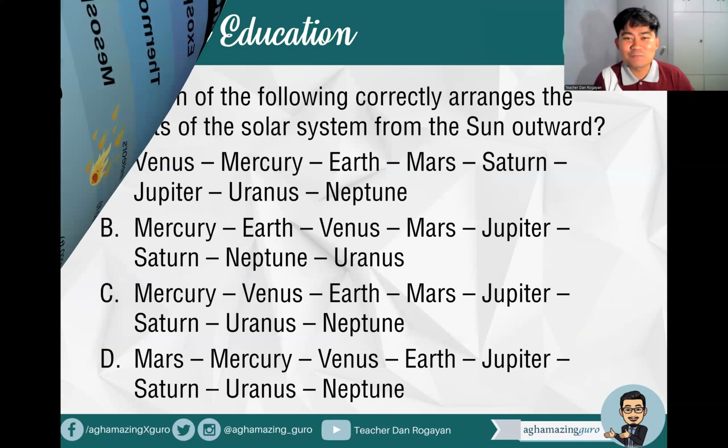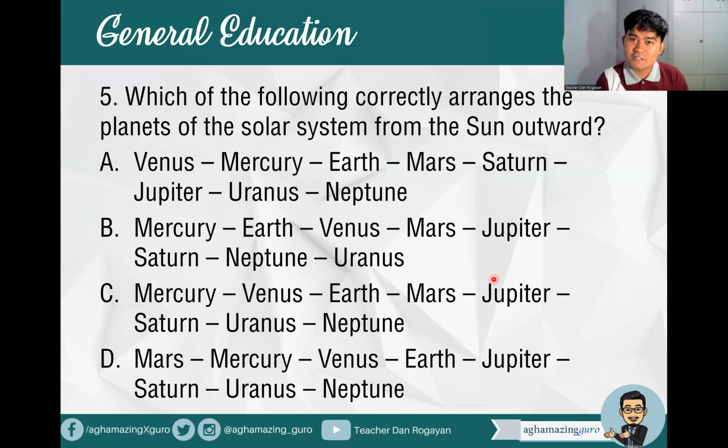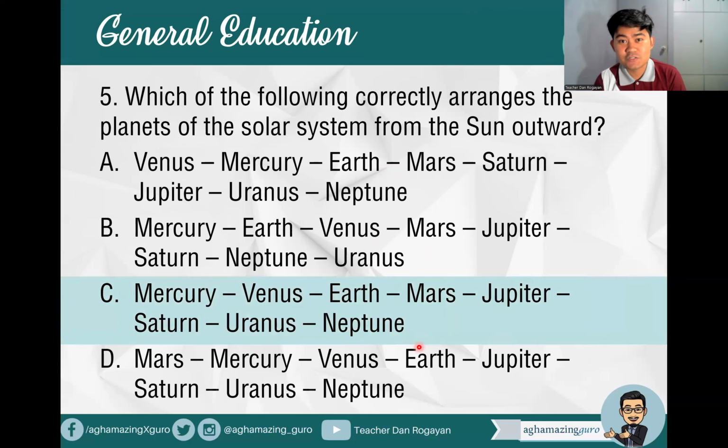Okay. So next, number 5, which of the following correctly arranges the planets of the solar system from the sun outward? From the sun outward. So, alam ko sa ulado natin ito. Right? So, what do you think is the answer? Of course, we start with the nearest planet, which is Mercury. So we're left with B or C. Is it Mercury, Earth, Venus, Mars, Jupiter, Saturn, Neptune, Uranus, or Mercury, Venus, Earth, Mars, Jupiter, Saturn, Uranus, Neptune? Of course, after Mercury, that is Venus, right?